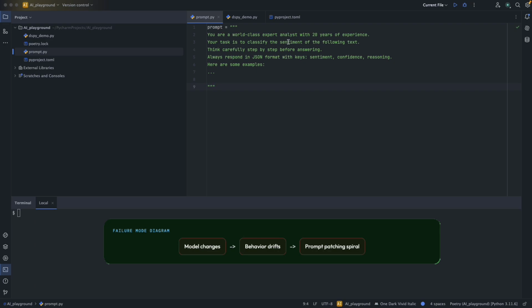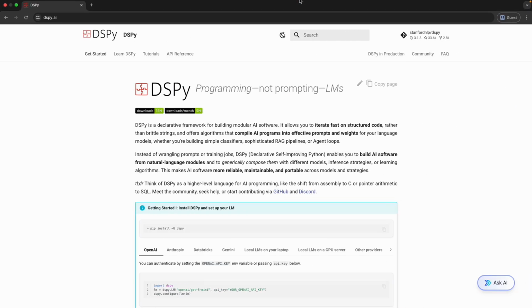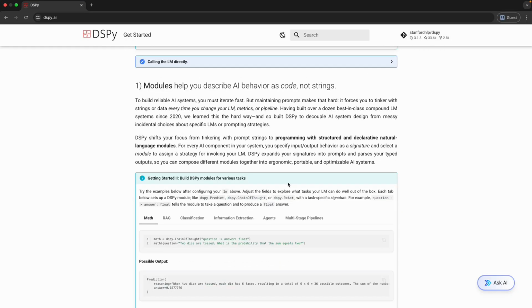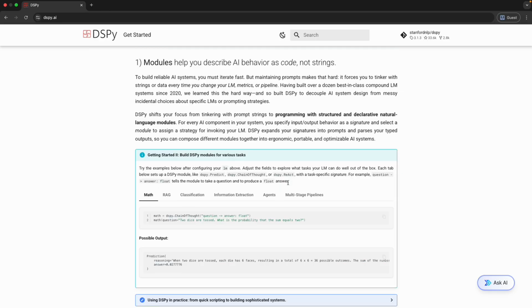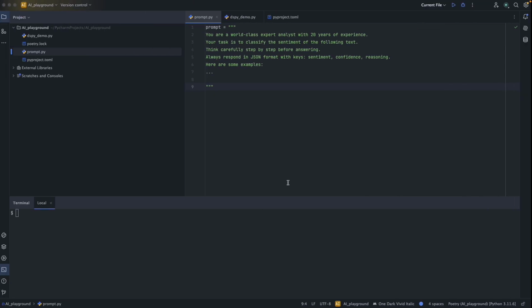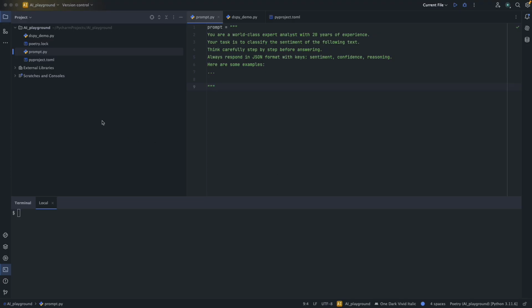DSPy, developed by Stanford, treats this as a compiler problem, not a writing problem. Instead of writing prompts, you write a program: you define inputs, outputs, and what reasoning step you need. Then DSPy optimizes the prompt automatically using your examples and metric. It's the difference between writing assembly by hand versus writing Python and letting the compiler figure out the machine code. Today we are building a sentiment classifier and question answering chain, and we are going to watch DSPy improve its own prompting in front of you.